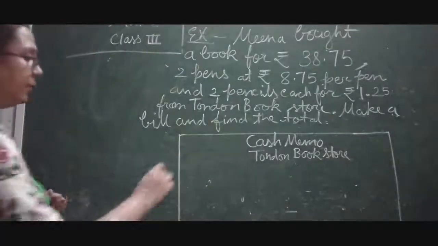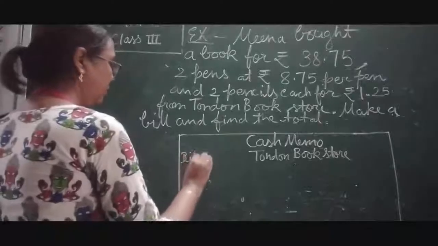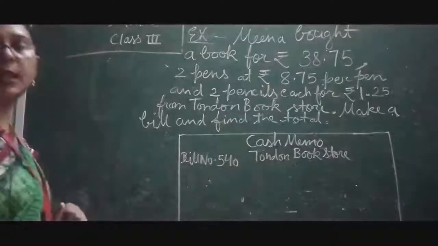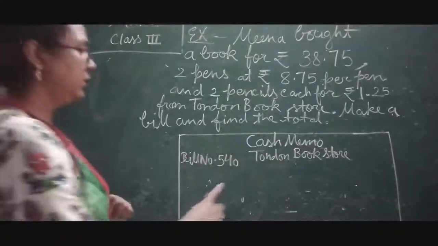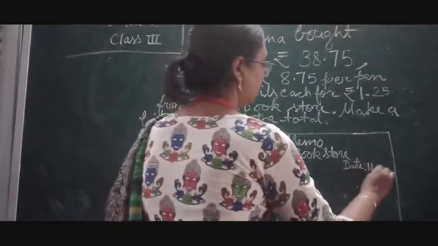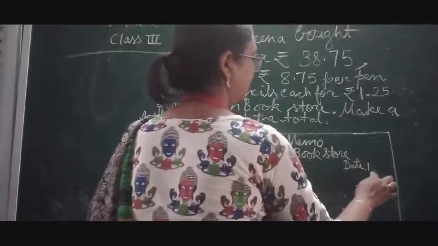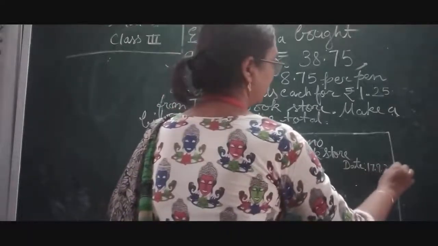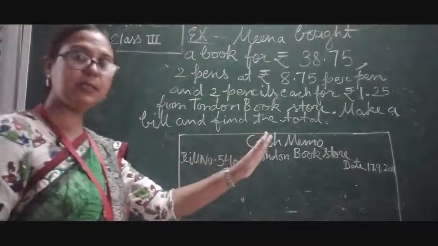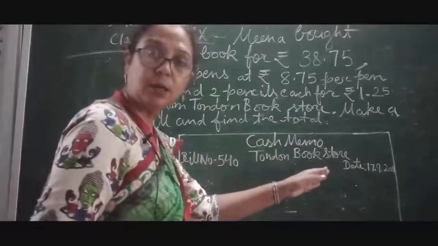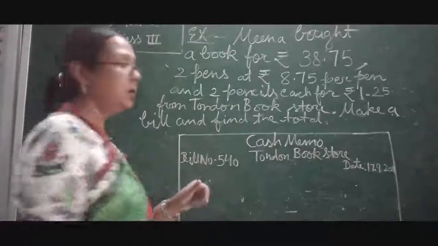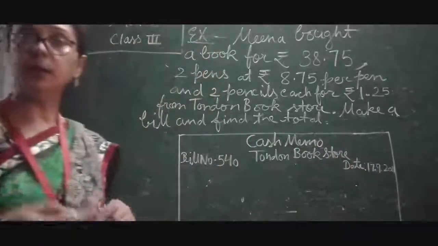Now children, bill number, suppose 540. Okay, now children, we will see the date also. Here the date must be mentioned. Today is 17/9/2021. So children, here date is mentioned, cash memo at the center, then you can see the store name, and here you can see bill number and then date of the bill.